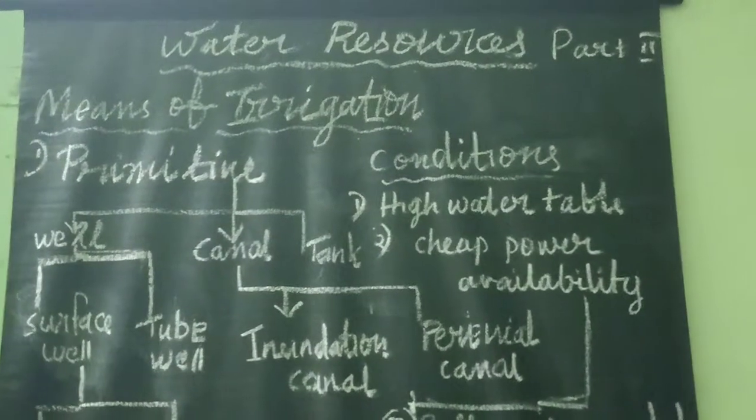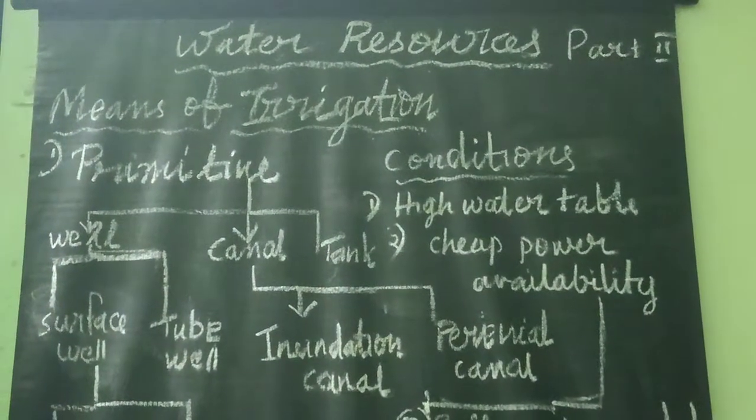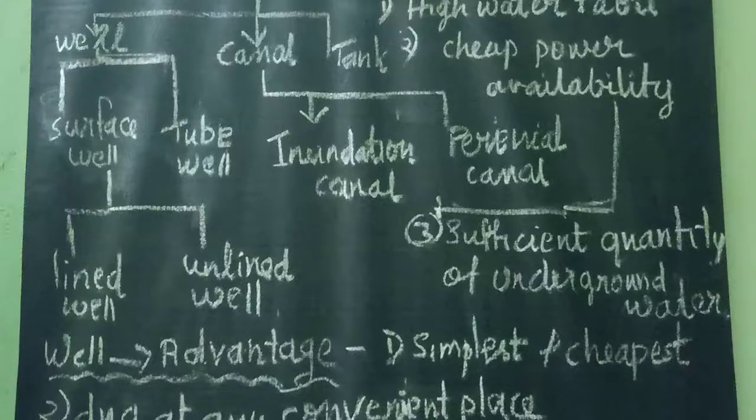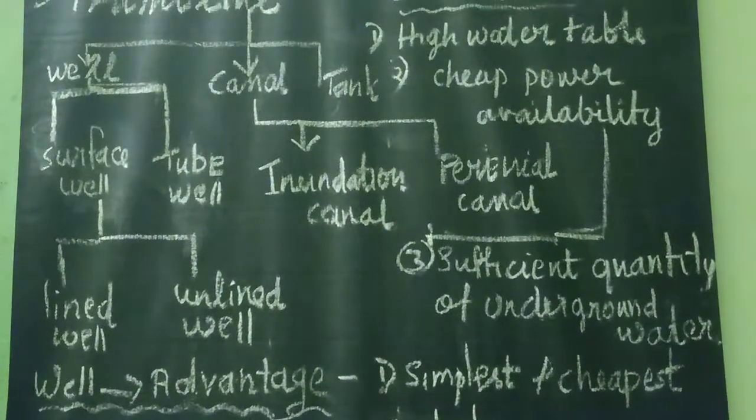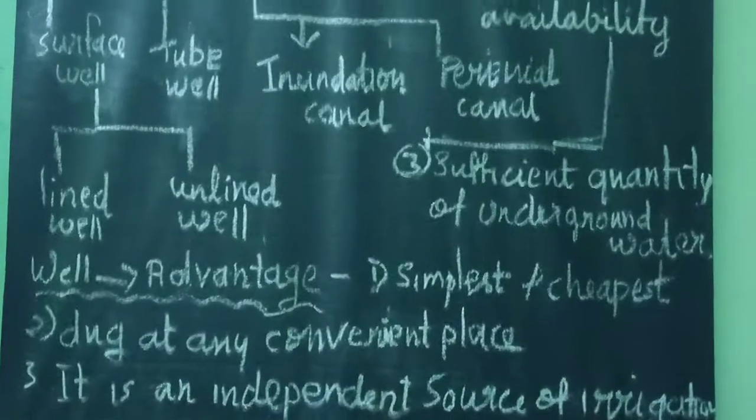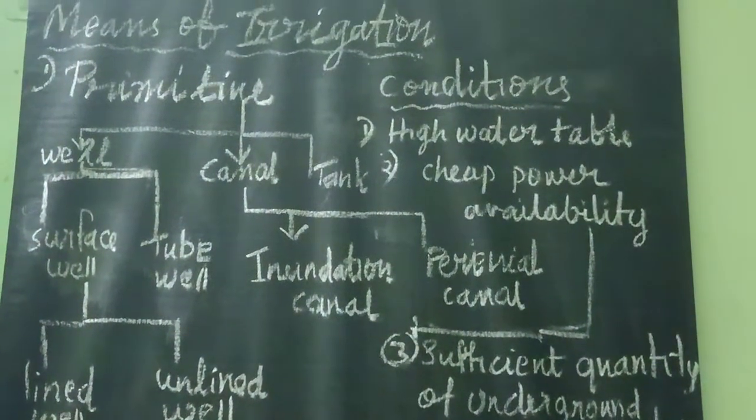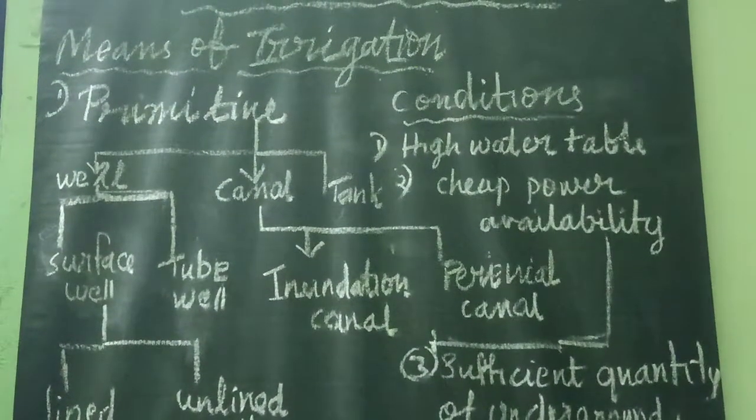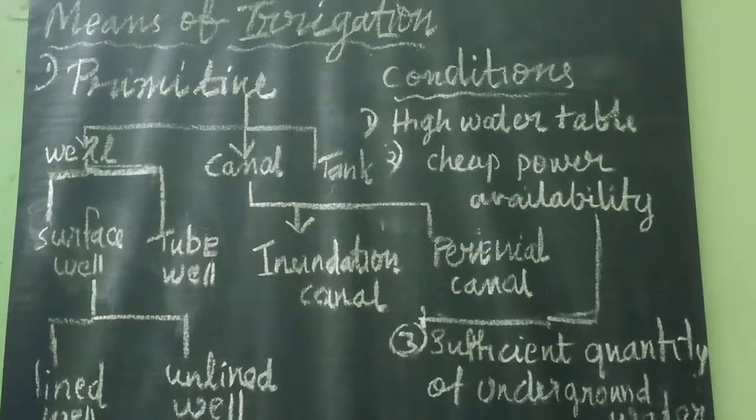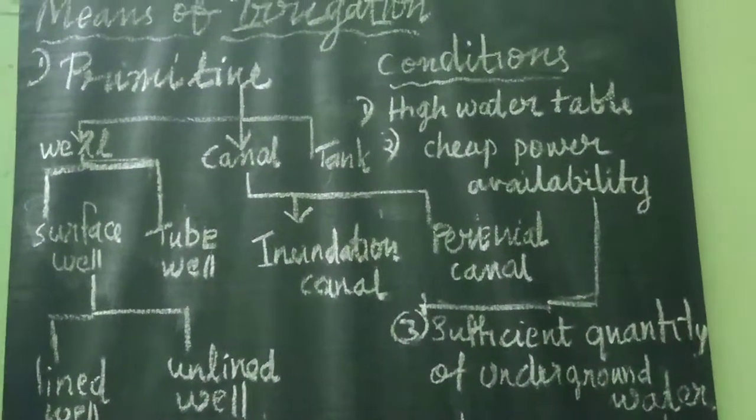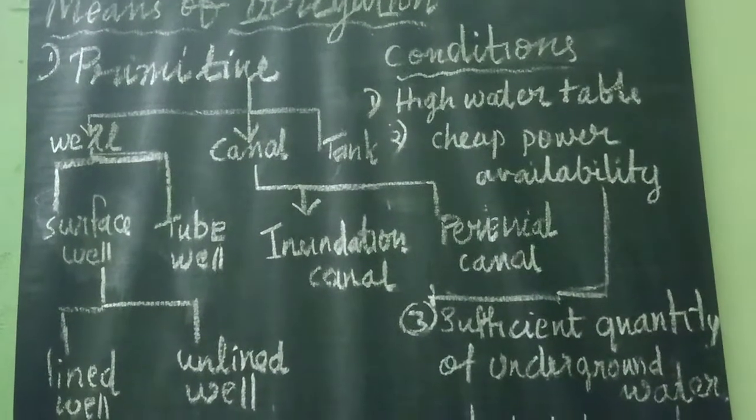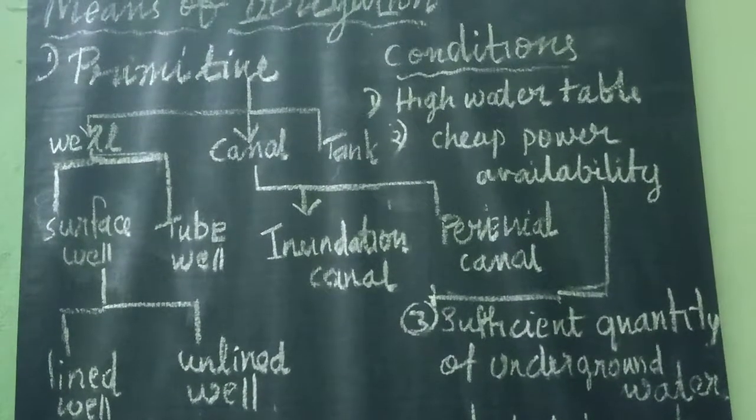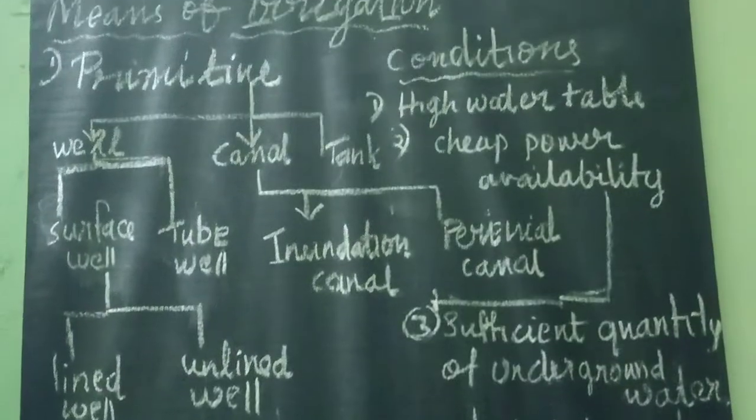Now see, what are the conditions necessary for well irrigation? First of all, the water table should be high. Secondly, for lifting the water, cheap power should be available. Thirdly, the area must be in alluvial formation. Fourth, there should be a sufficient quantity of groundwater. So for digging a well, these conditions are needed.